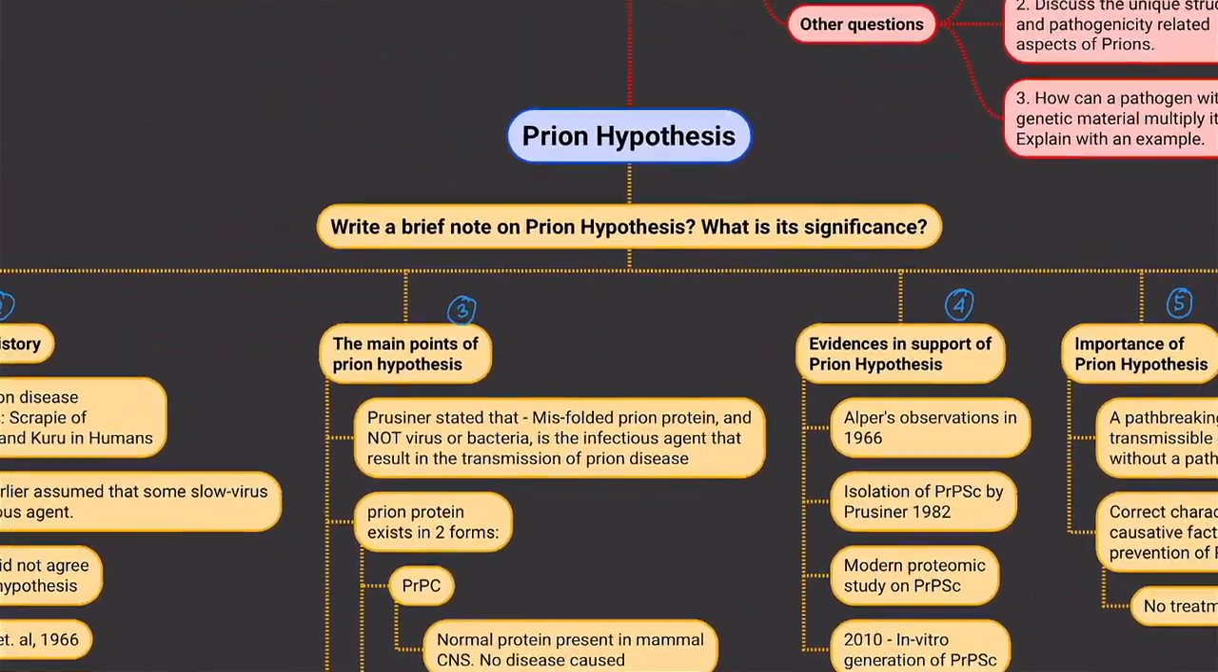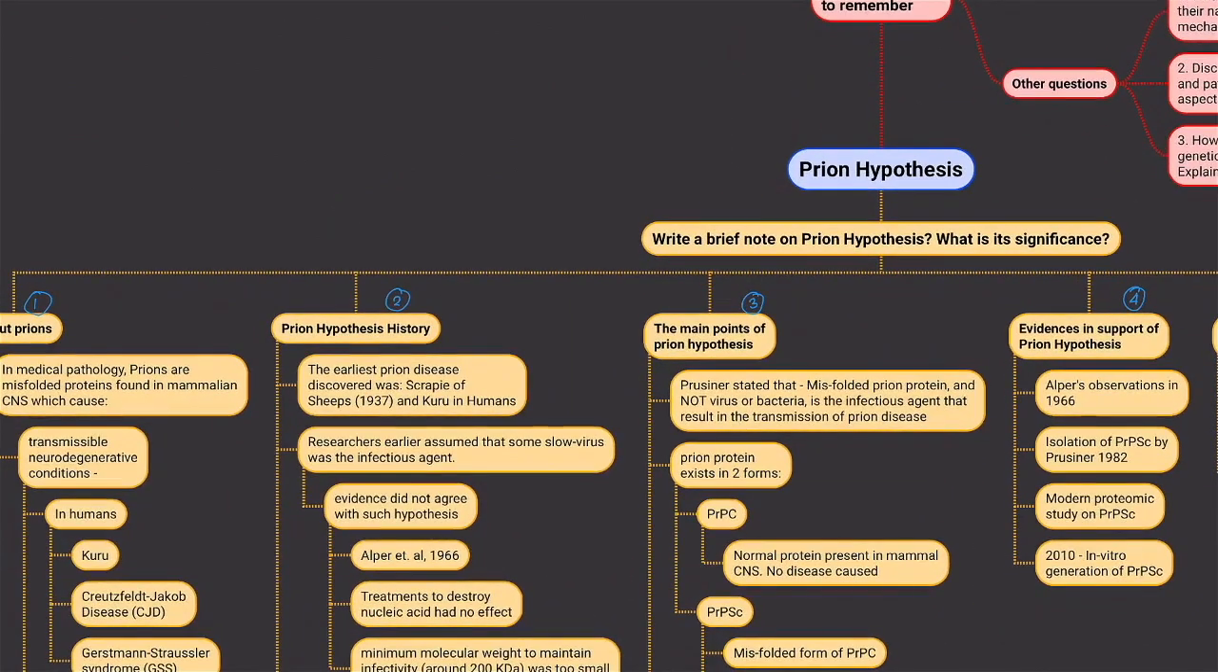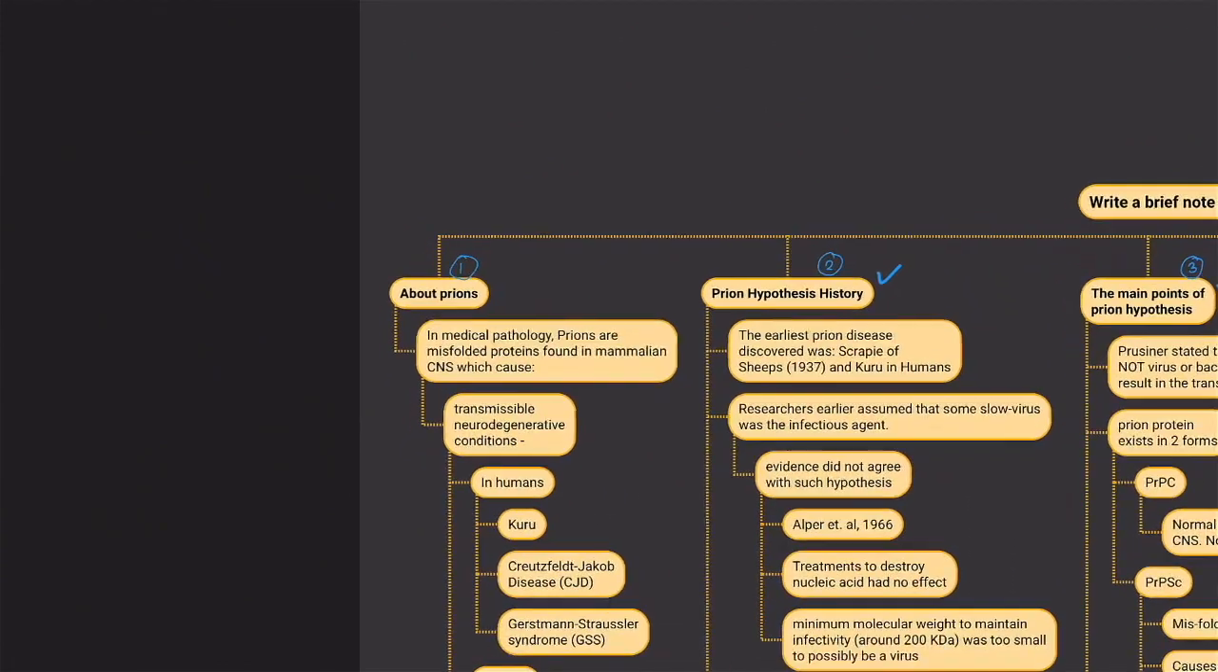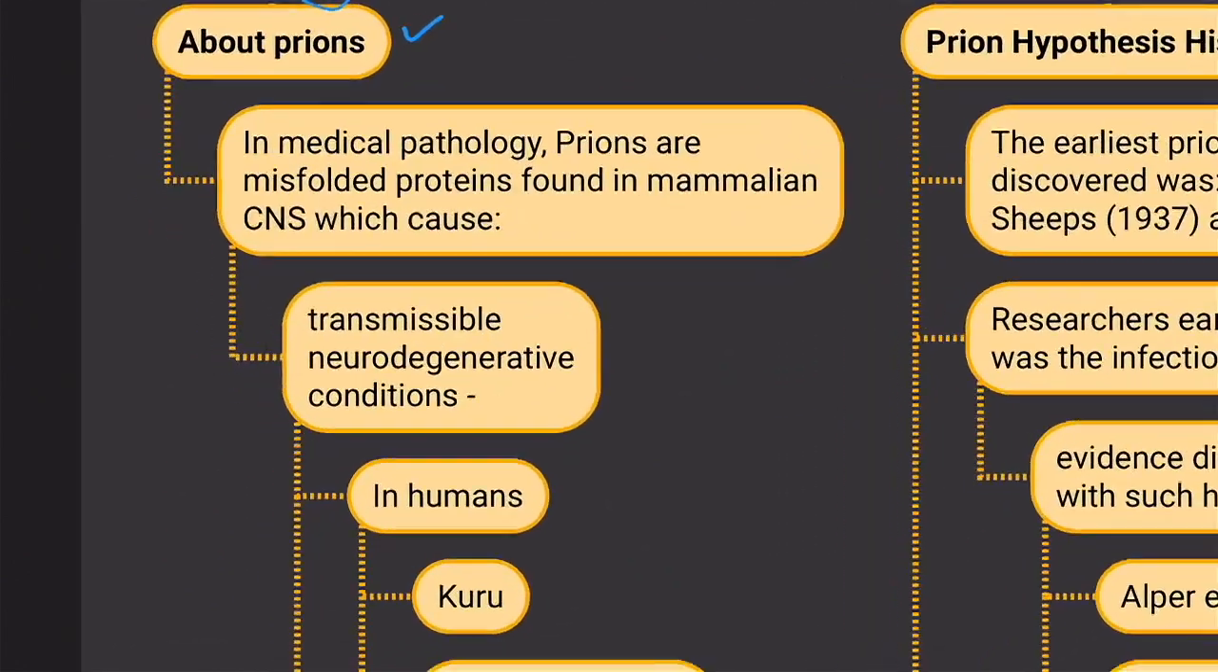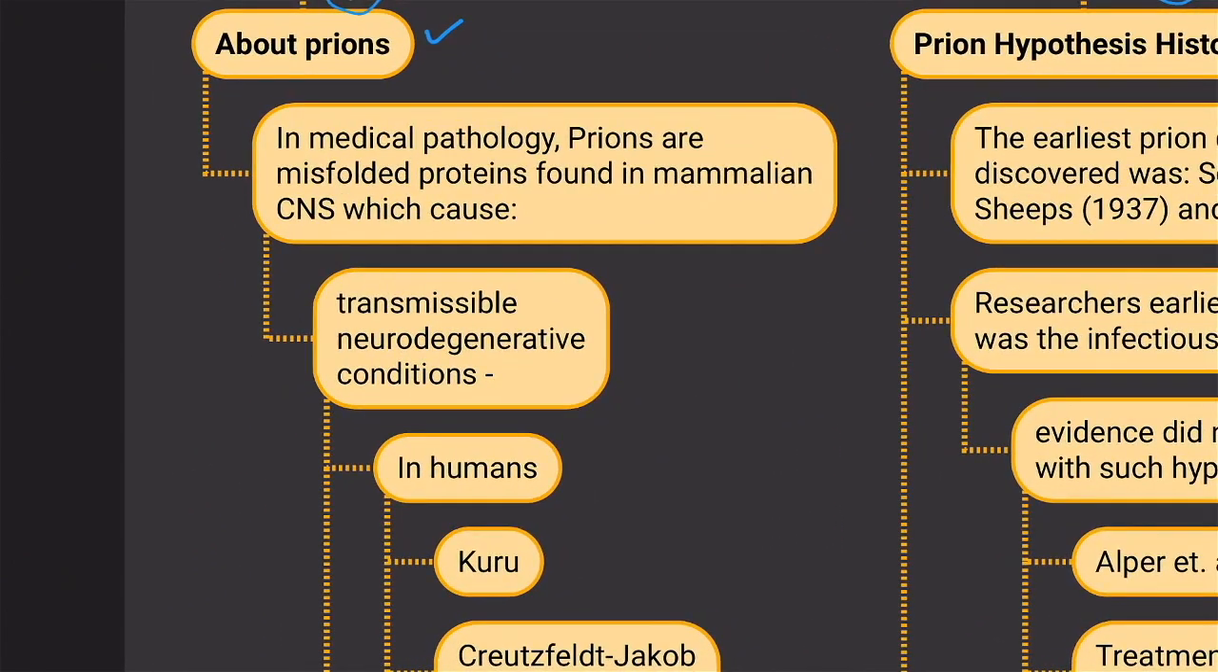And the 3 biggest parts will be the history, the main points and evidences in support of the Prion hypothesis. And before going ahead, you will also need to discuss what are prions. Now let us take a look at how I have organized the answer, and I will also be explaining why I have taken certain facts which you would otherwise not find in most of the common textbooks, but why they are important facts. So let's start with the very first facet, and I hope you can clearly see this.